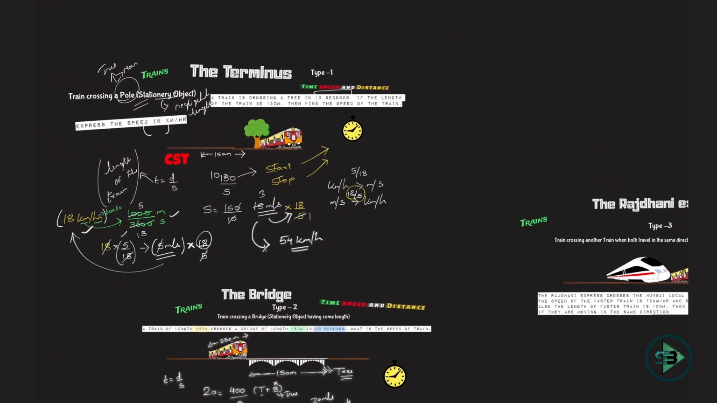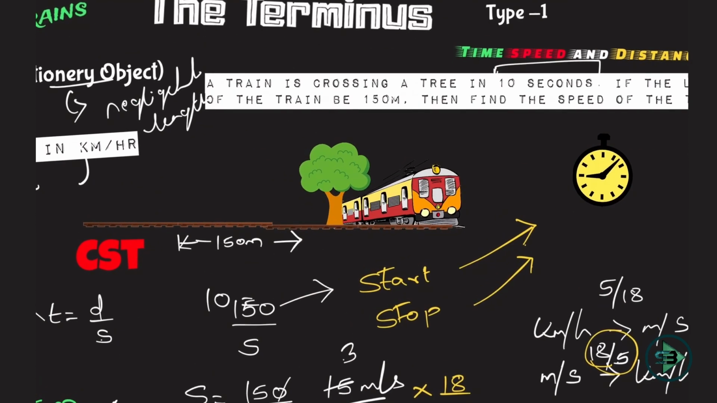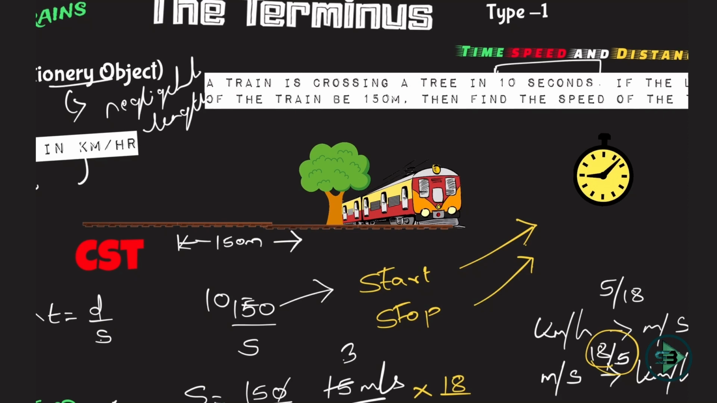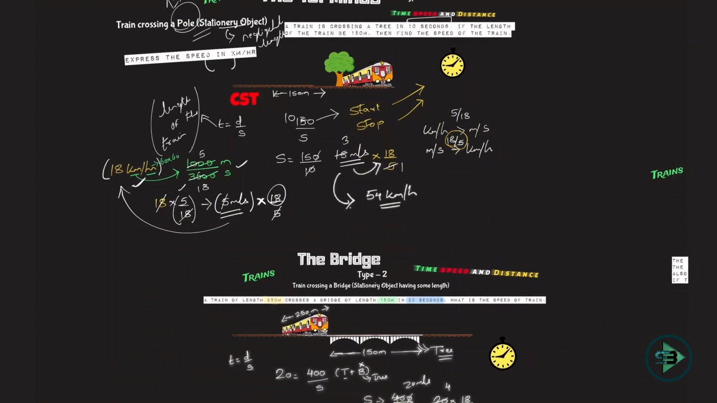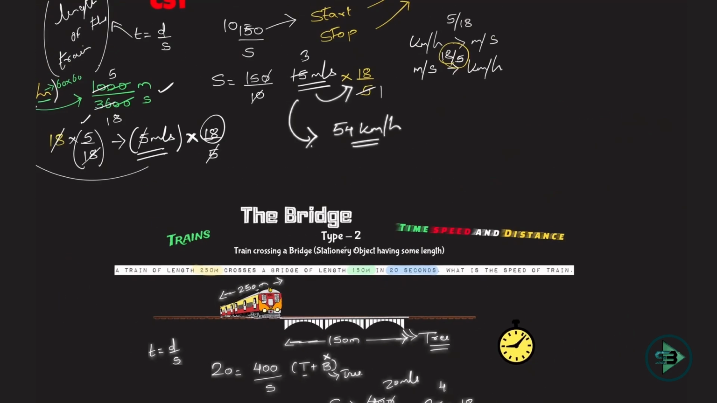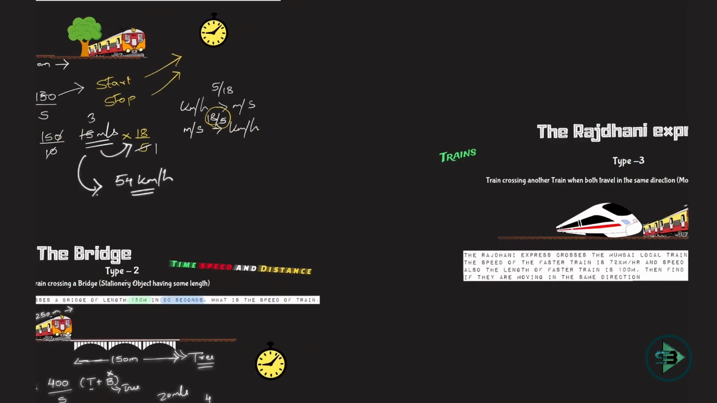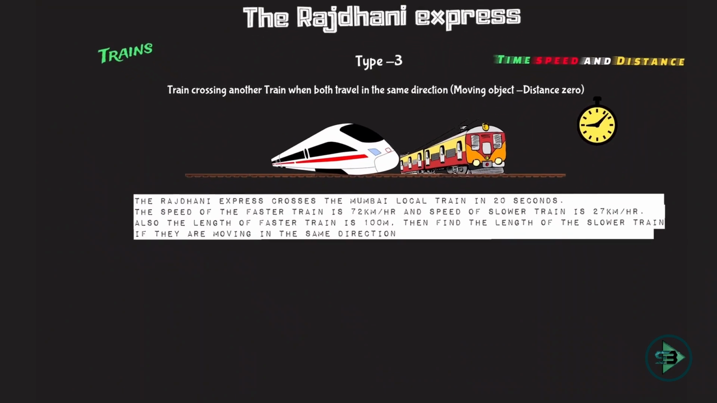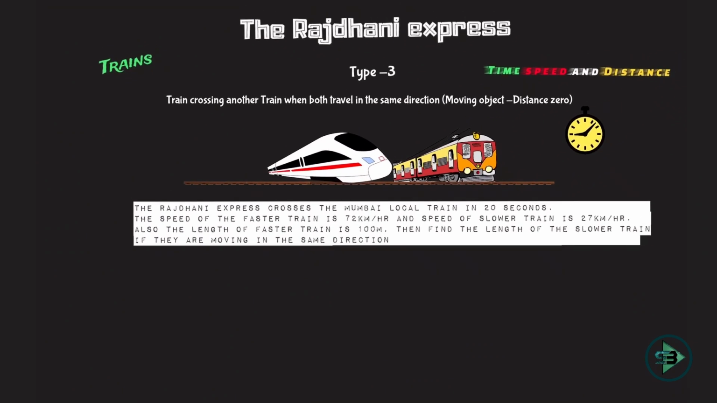Earlier we saw type 1 in which train was crossing a tree but the tree was stationary, train crossing an object having negligible length. Then we saw train crossing a bridge, an object having some length, but both were stationary, tree and bridge were stationary. In this case, train is crossing another train and both of them are moving, and that is when the concept called relative speed comes into the picture, because this Rajdhani Express is crossing this train, but this local train is also moving.